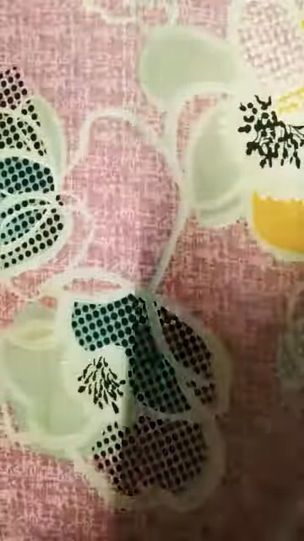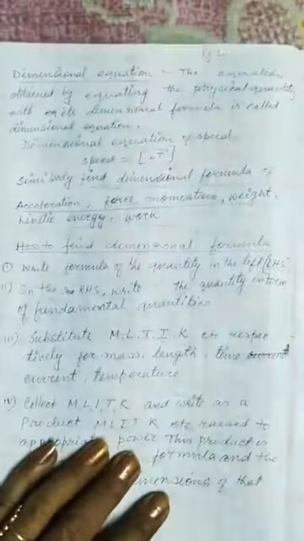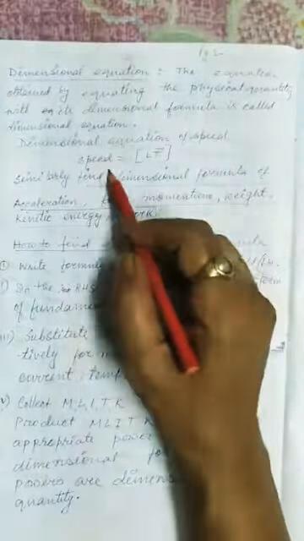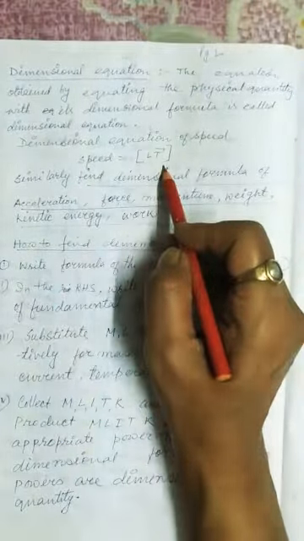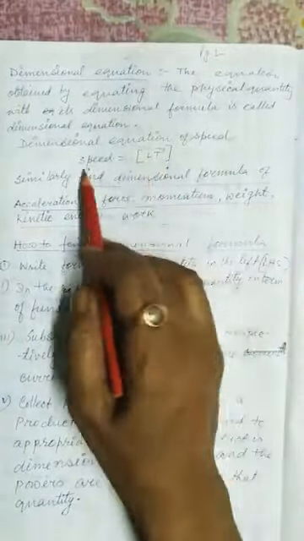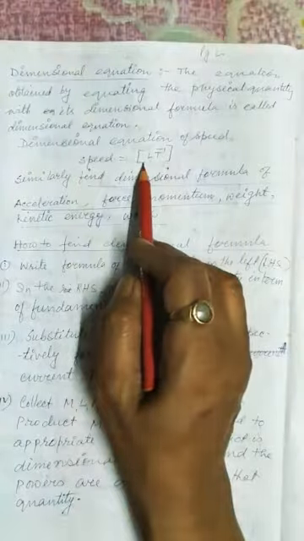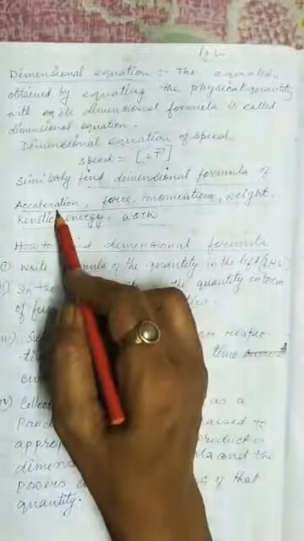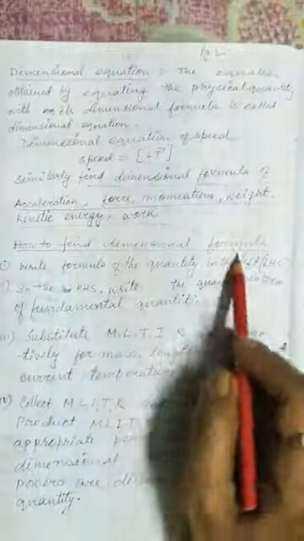Now dimensional equation. What is dimensional equation? The physical quantity equated with the dimensional formula, this is said to be the dimensional equation. Now here you have to find out acceleration, force, moment. Okay, I'll give those.